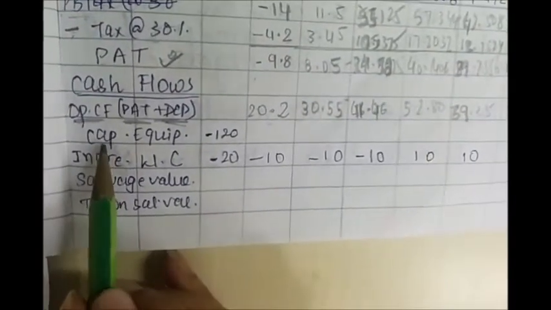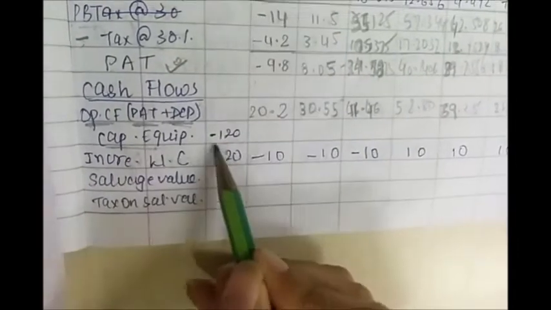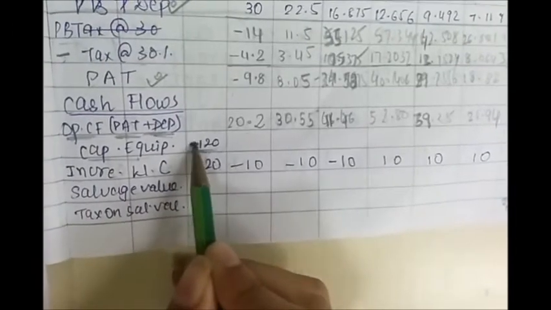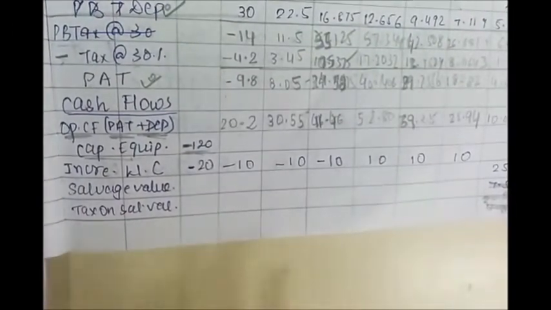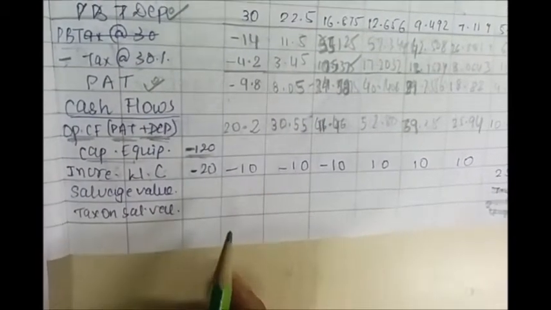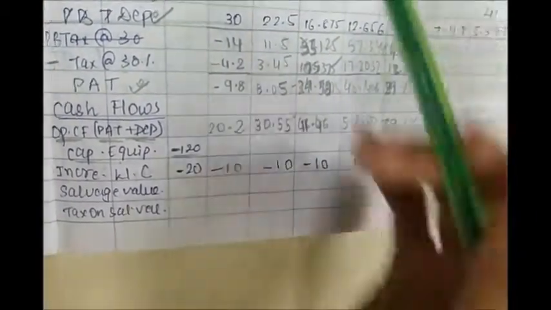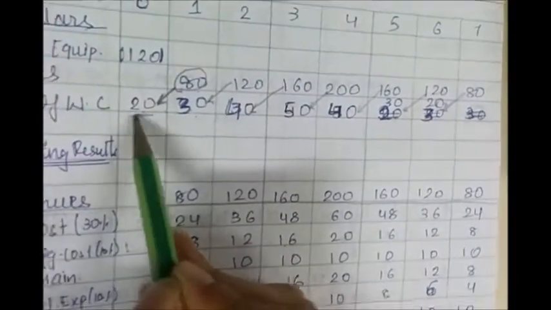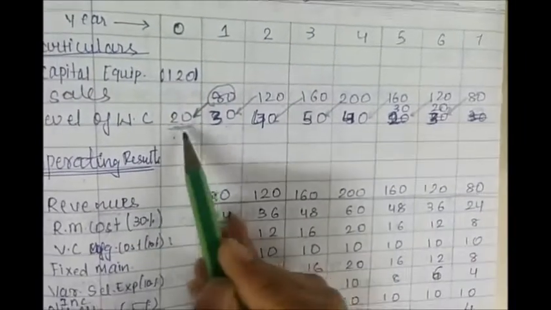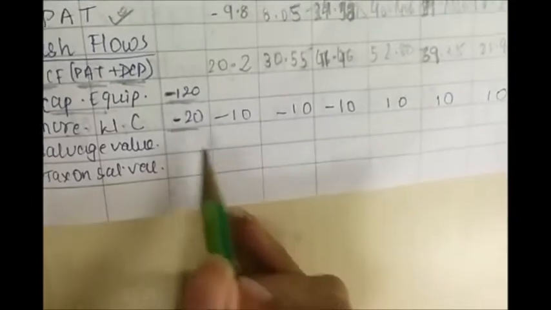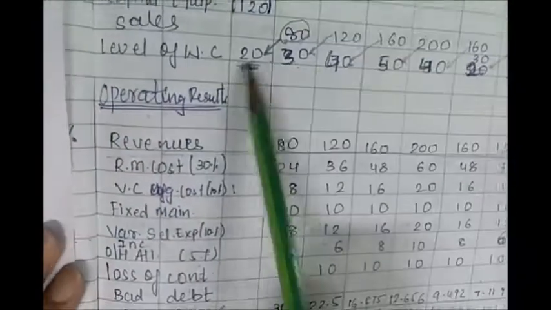Then we will take into account the capital equipment, which cost us 120 million, and we have put a negative sign because it is a cash outflow. Then we will calculate incremental working capital. Incremental working capital is nothing but the difference between the two. Like in the first year we incurred a 20 investment, it is also an outflow, so we will put a negative sign because it is an outflow.